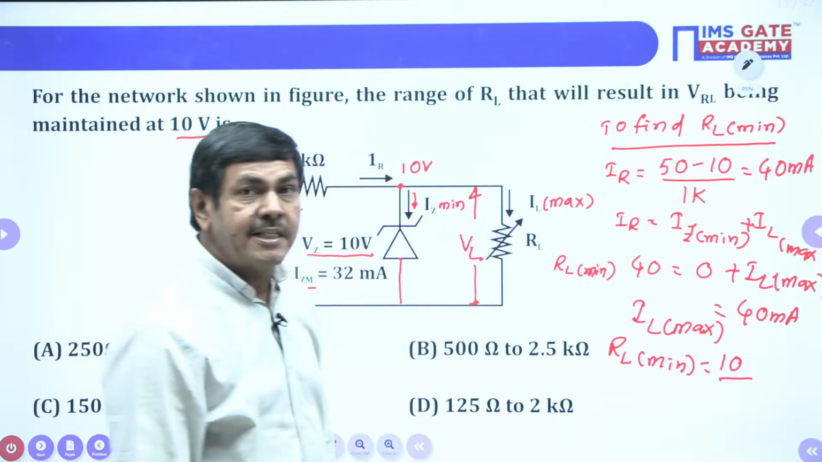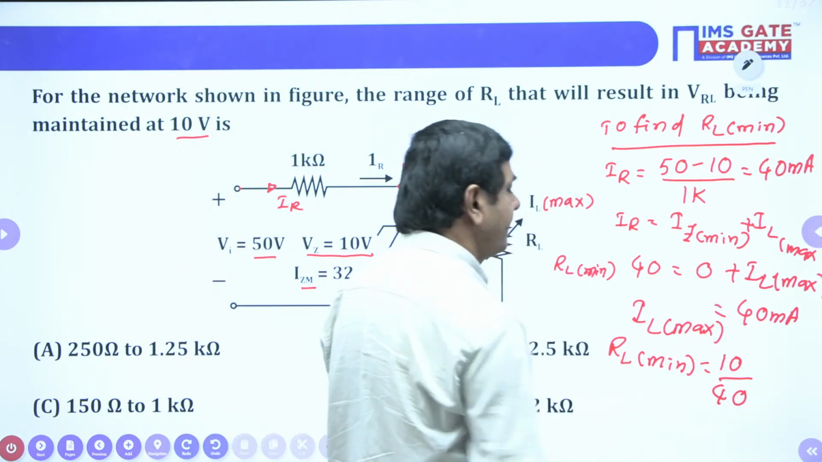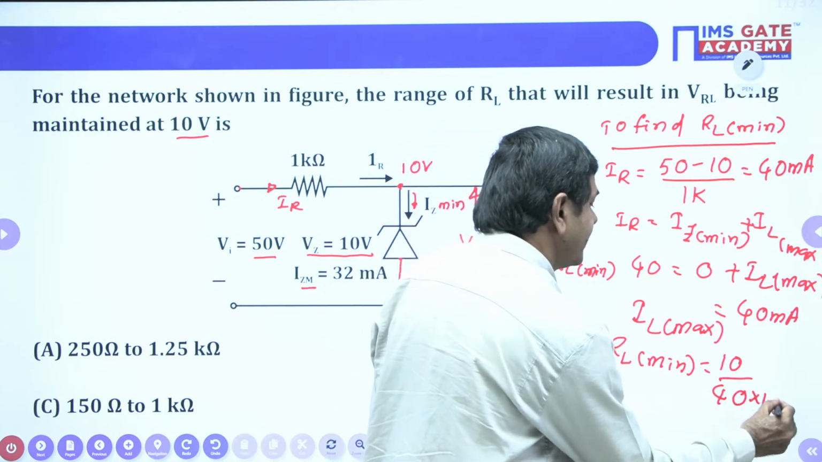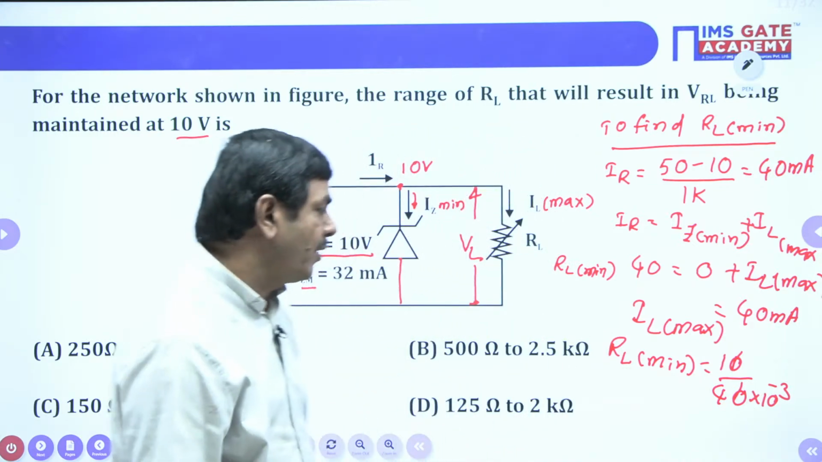What current is passing? 40 milliamperes. I can put here now 40 milliamperes. Milli, 10 power minus 3. I can cancel the zeros. Finally, what is available? 0.25